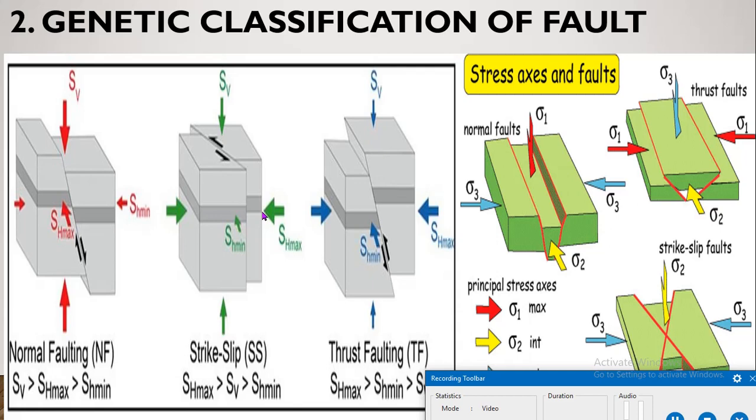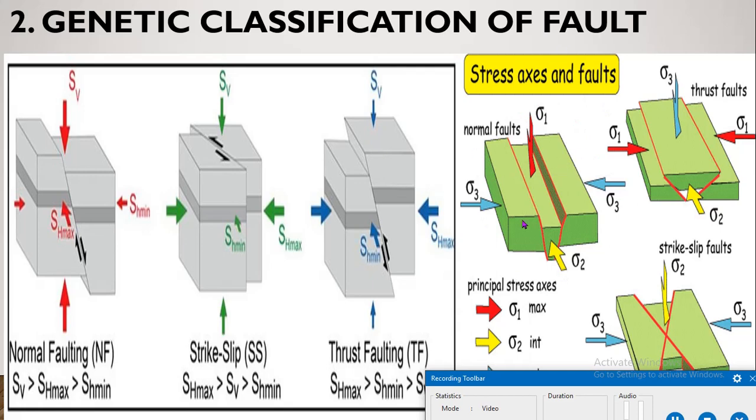So, three main types of faults have been recognized based on the orientation of the three principal stress axes. On the basis of the three principal stress axes, that is sigma 1, sigma 2, sigma 3, the faults are classified into three types: normal fault, strike slip fault, and thrust fault or reverse fault. Then, what is the orientation of these three axes in normal fault?